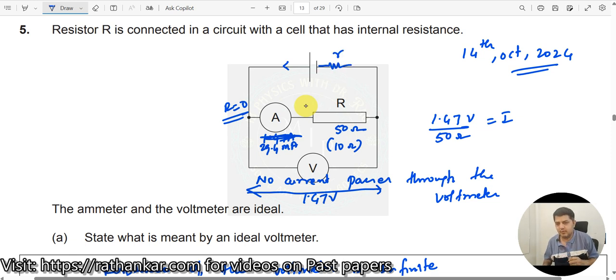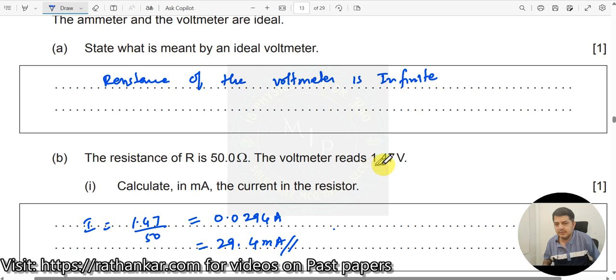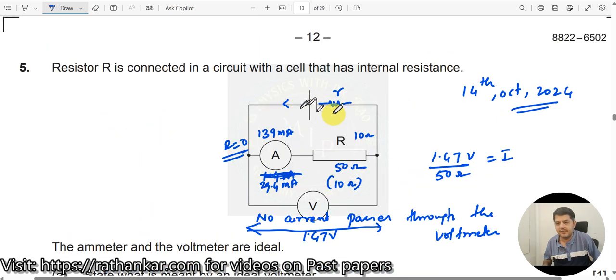Okay. Now we need to do this. So what do we know? Now let me write down here. The new current is 139 milliampere. The new resistance is 10 ohm, and then we need to find out this. Then what is the voltage over here? Is the voltage given? Voltage was 1.47. Anyway, this EMF is not known to us.